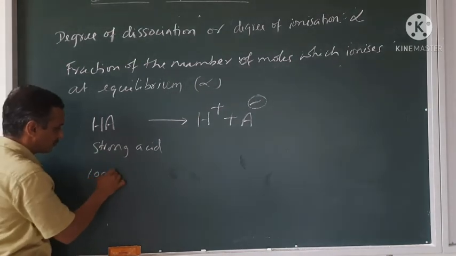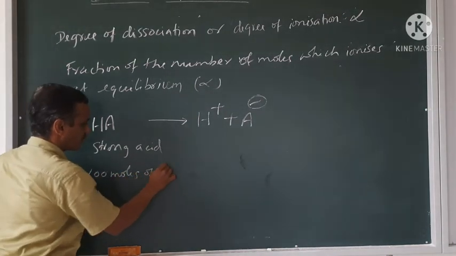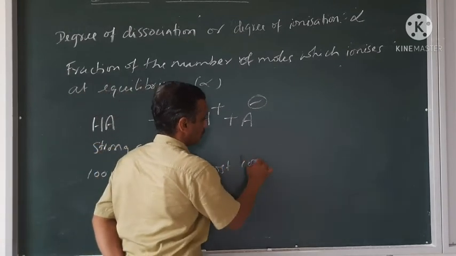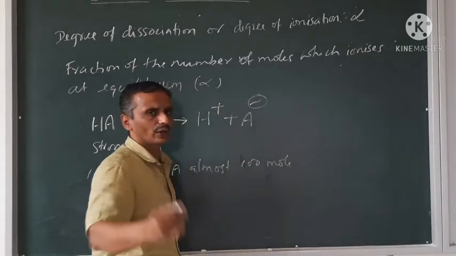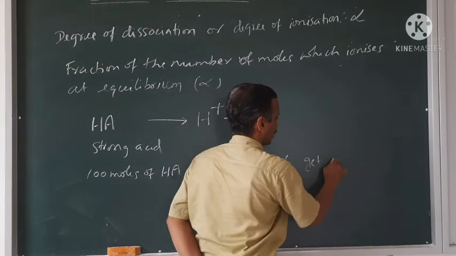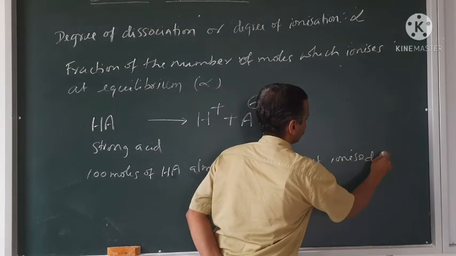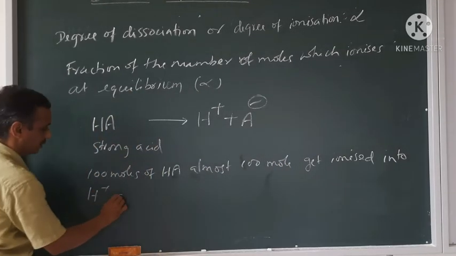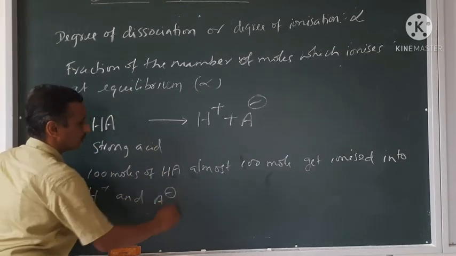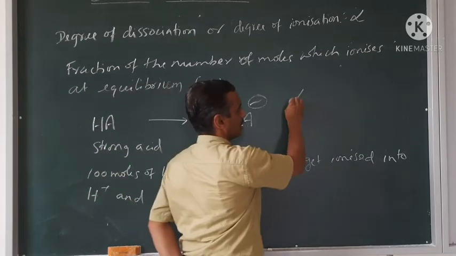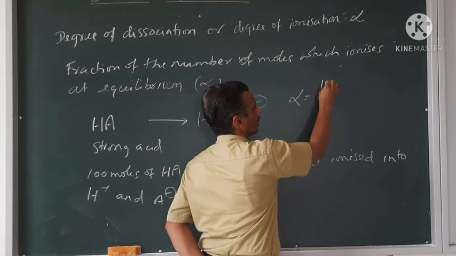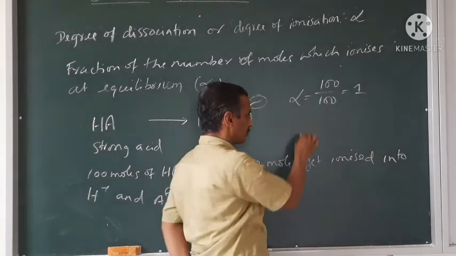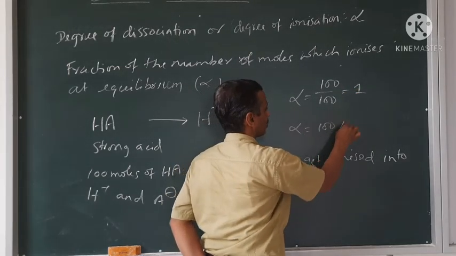So, if I take 100 moles of HA, almost 100 mole, if not 100, near to 100 mole gets ionized into H plus and A minus. So what is the alpha value? Alpha is equal to 100 by 100, which is 1, or in percentage it is 100%, multiplied by 100.